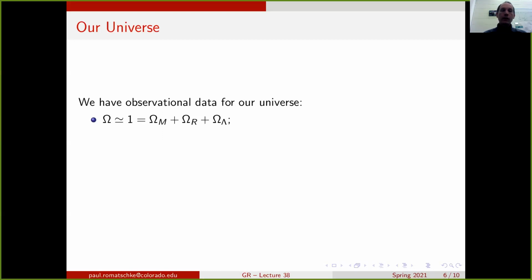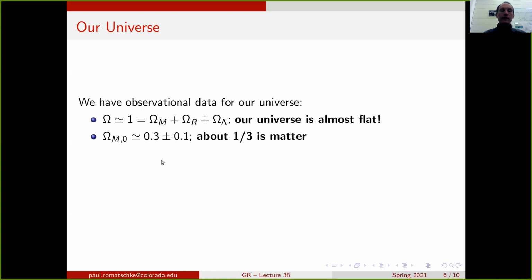Since omega always has to be the sum of all contributions, omega matter plus omega radiation plus omega lambda, this means that the universe that we are seeing is almost flat, and we can dissect the individual contributions that give rise to this observation. The first thing is that we can constrain the matter part of the equation, and we find that omega matter today is about 0.3 with an uncertainty of about 30%.